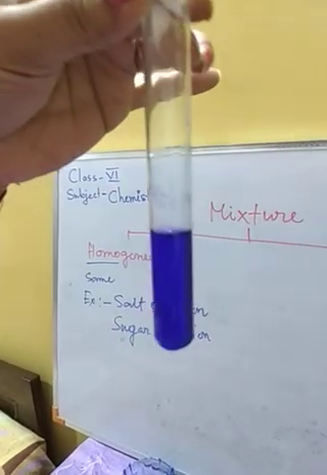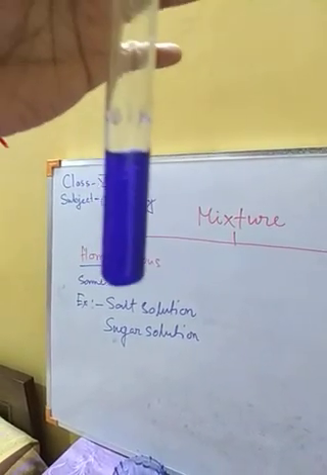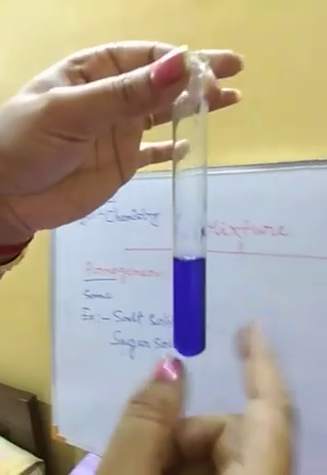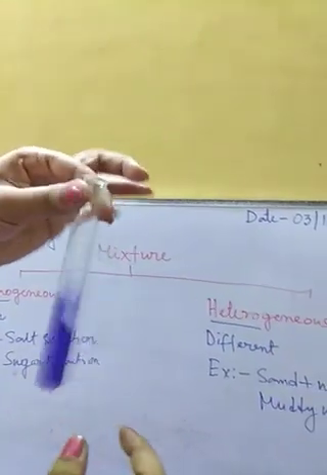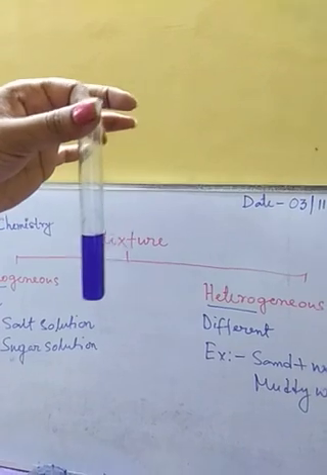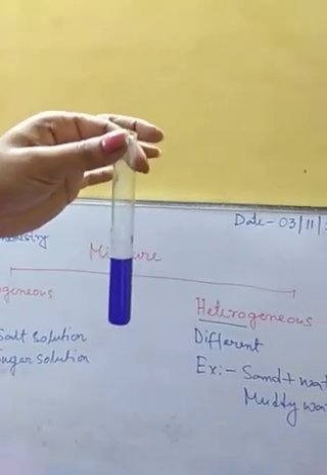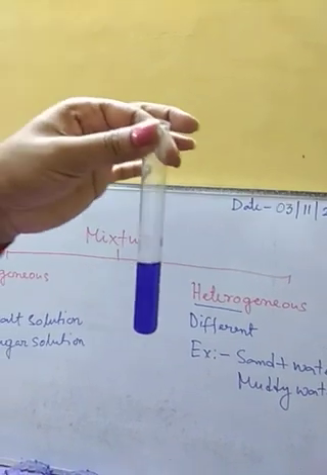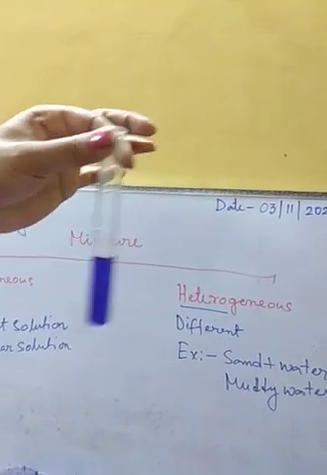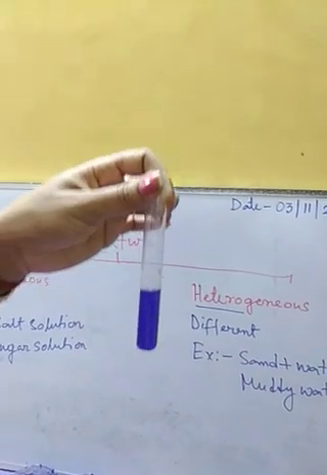That's why this will form a homogeneous mixture. We cannot see the ink particles separately; the color of this mixture has become the color of the ink. So here water and ink have dissolved properly, homogeneously. This mixture of ink and water we can call a homogeneous mixture.